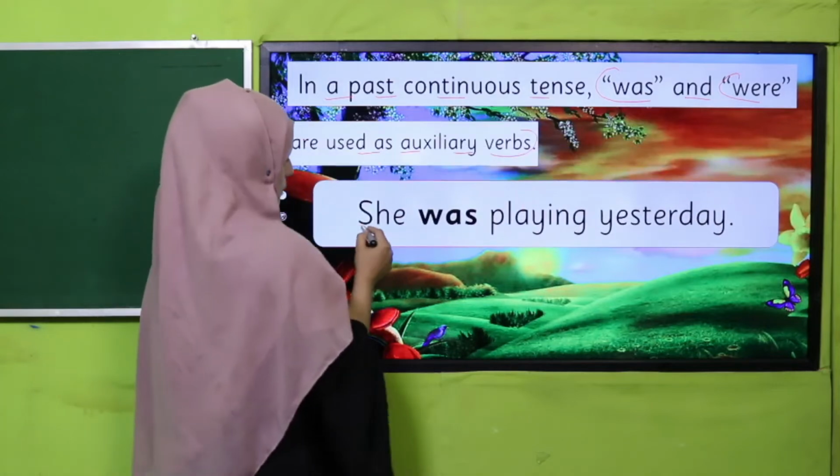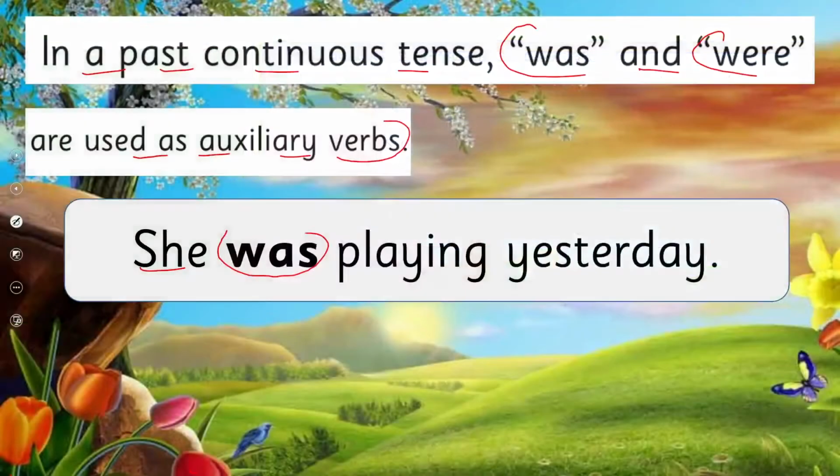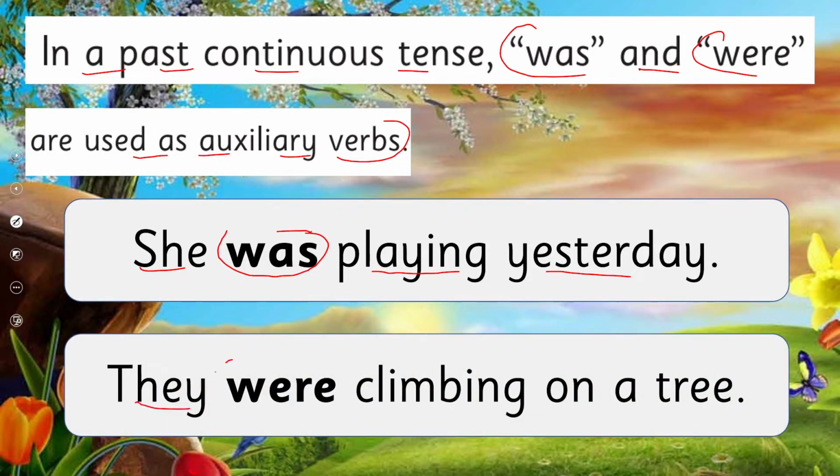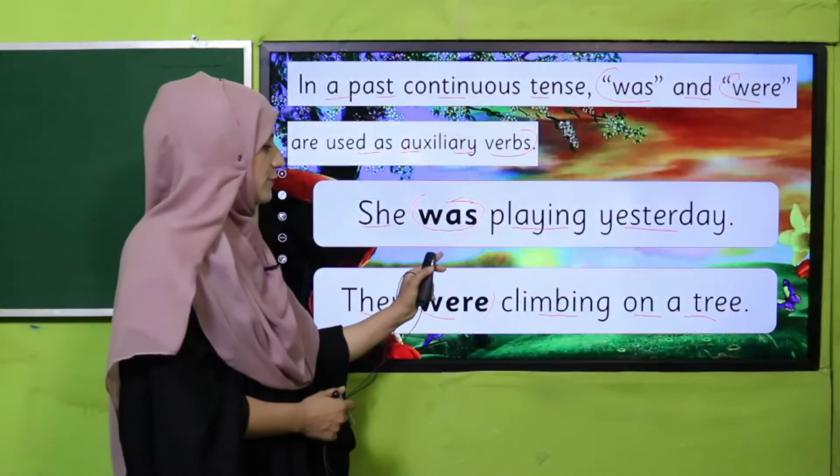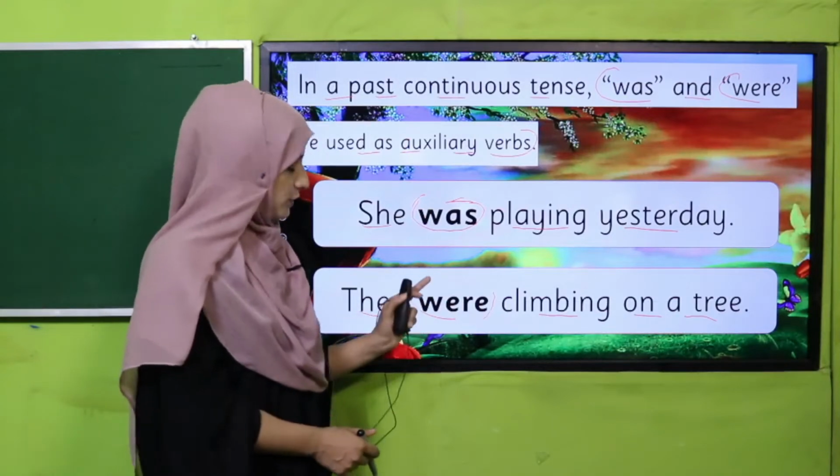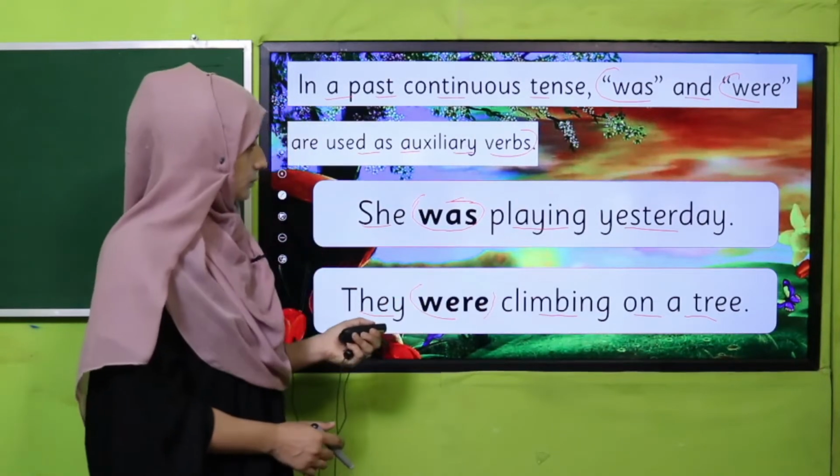See there, before we have also read, she was playing yesterday. So I have used was there. In the next example, they were climbing on a tree. So yes, you can judge that we have used were and was. So now we will learn where we have to use was and where we have to use were.